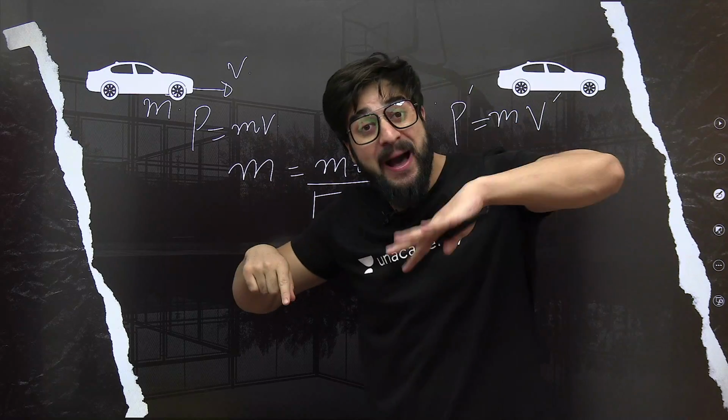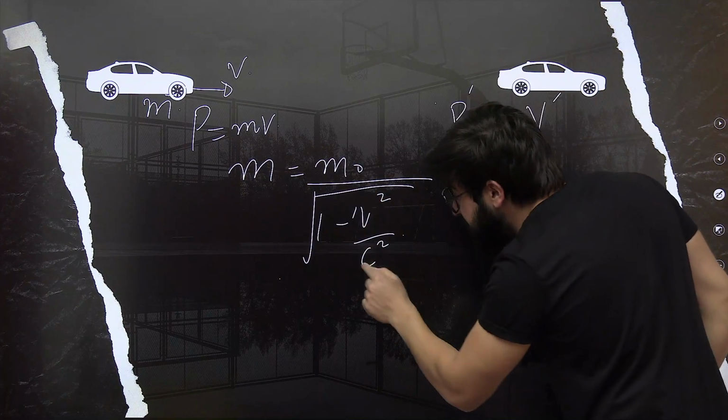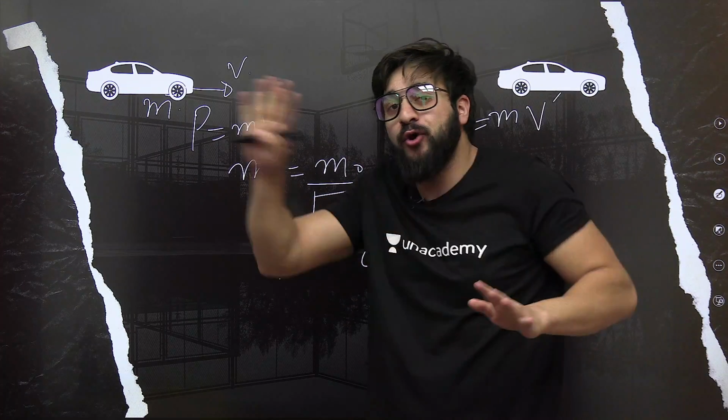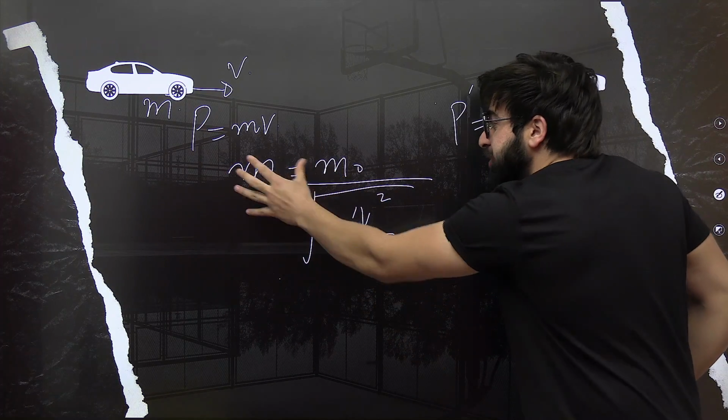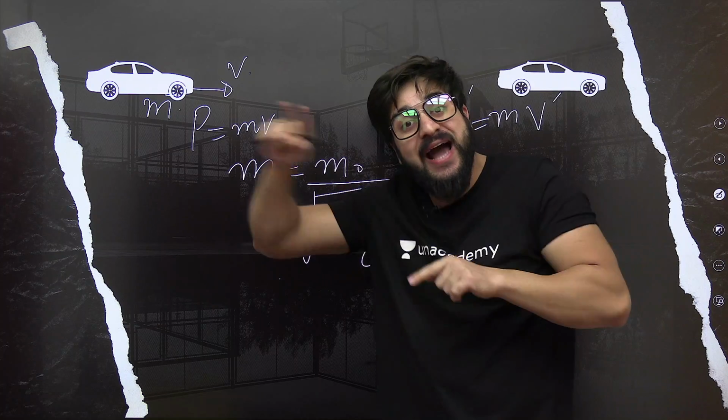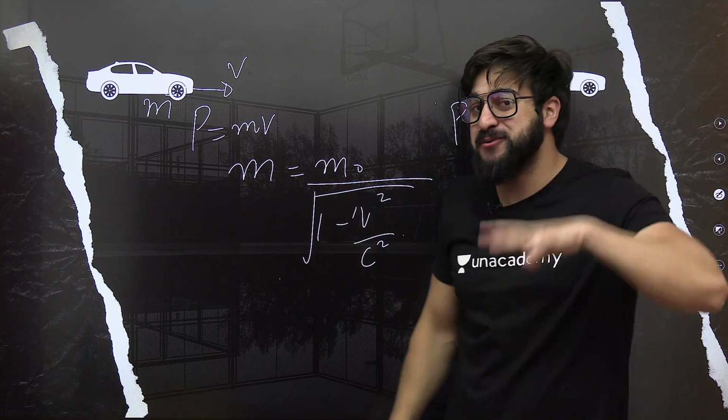But in actual, the mass of a body changes. So this term will become approximately equal to 0, not absolutely equal to 0. That's why, 1 minus 0, so this will be equal to this one. That's why we take it. But in actual, the mass of a body changes. The mass of a body changes.